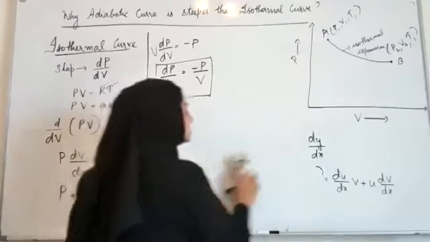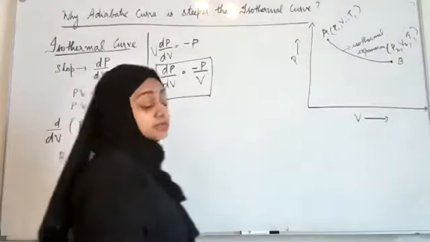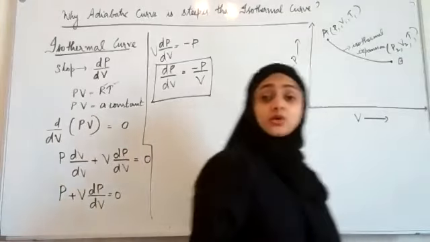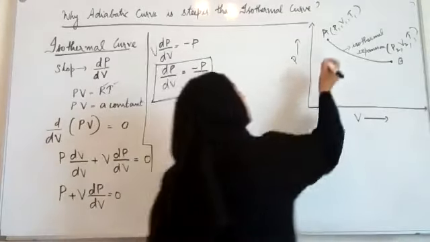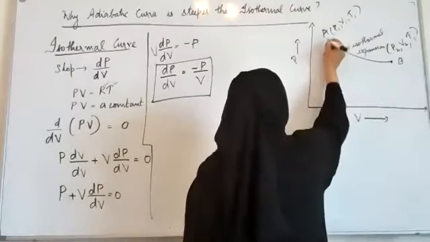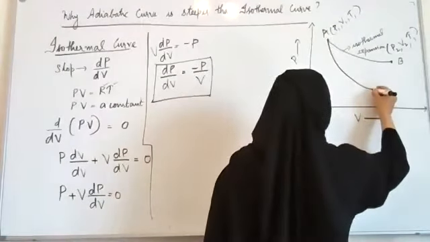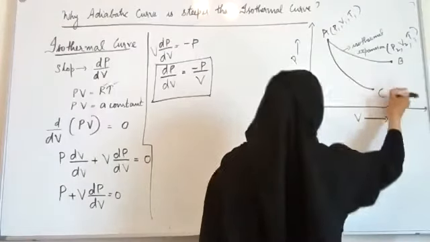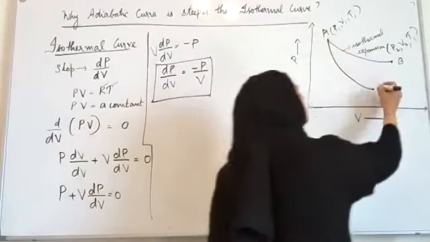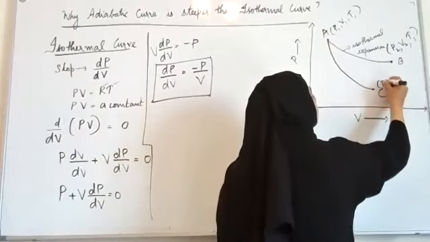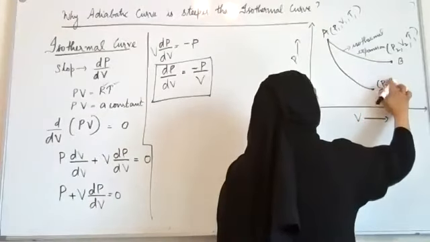Now let us consider an adiabatic curve. I'm going to draw that on the same graph. Instead of isothermal expansion from state A, if the gas undergoes an adiabatic expansion, then it will be steeper. So at C, the pressure will be P3, not P2.